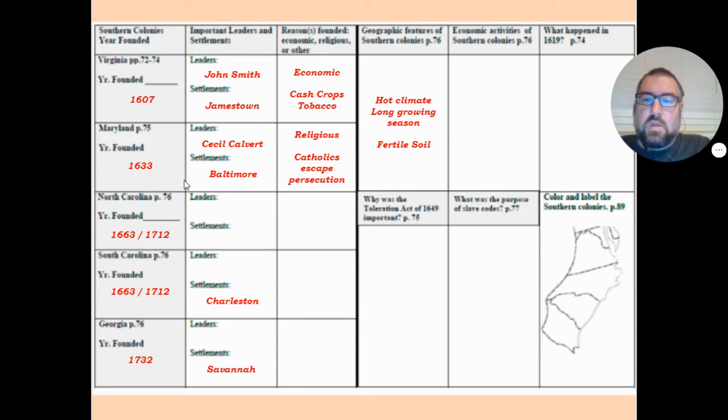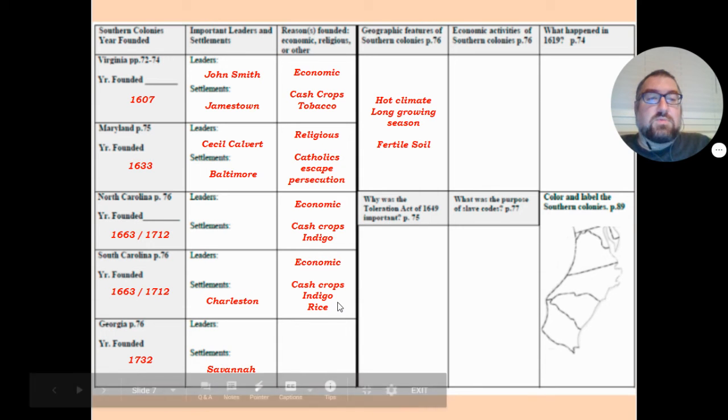North Carolina doesn't have very many prominent leaders. But what you do need to know is that it was started for economic reasons. Once again, those reasons involved cash crops, and the main cash crop there was indigo. Likewise, in South Carolina, again, economic reasons. They wanted to make their money growing cash crops, and specifically indigo as well as wild rice.